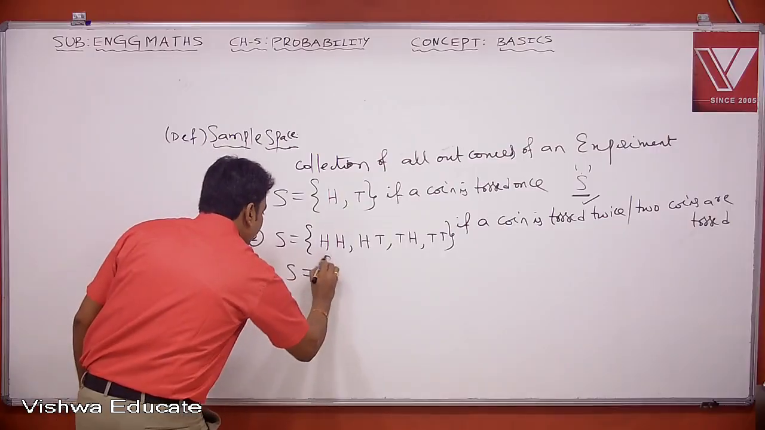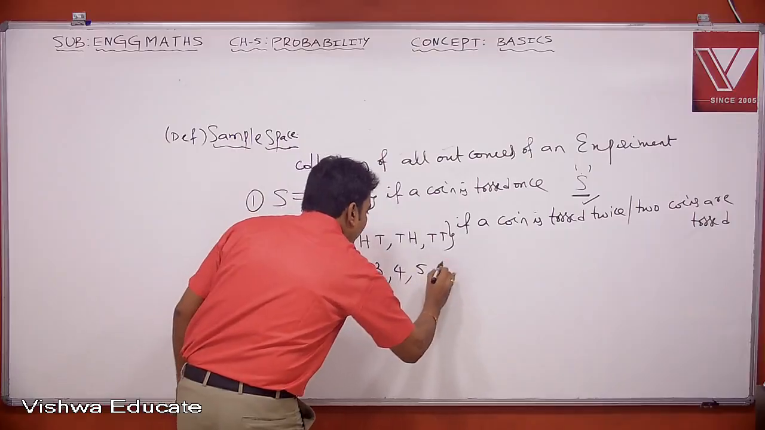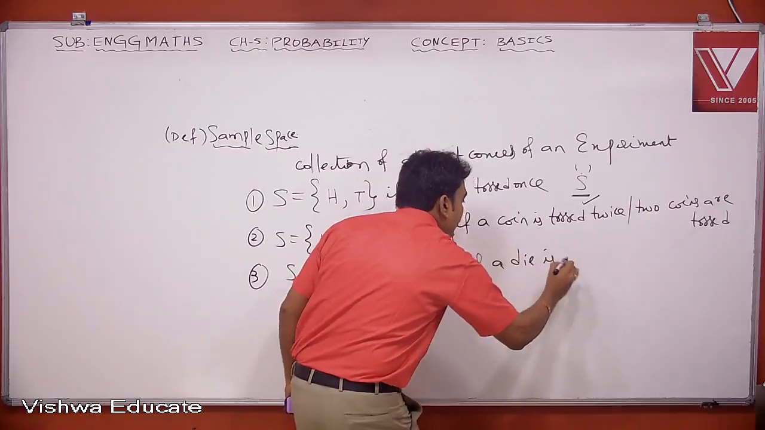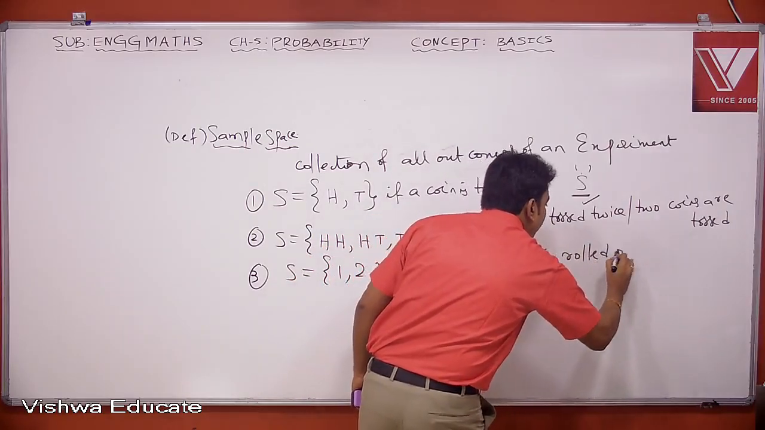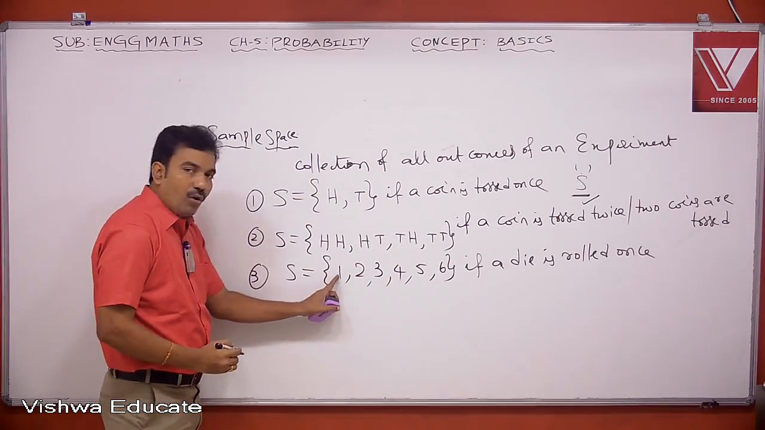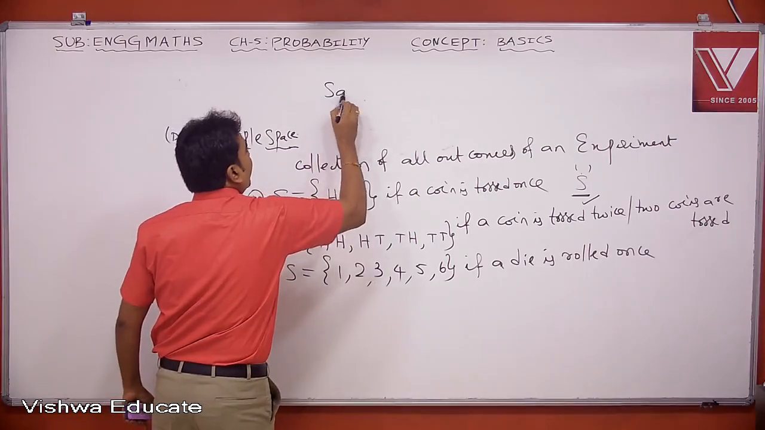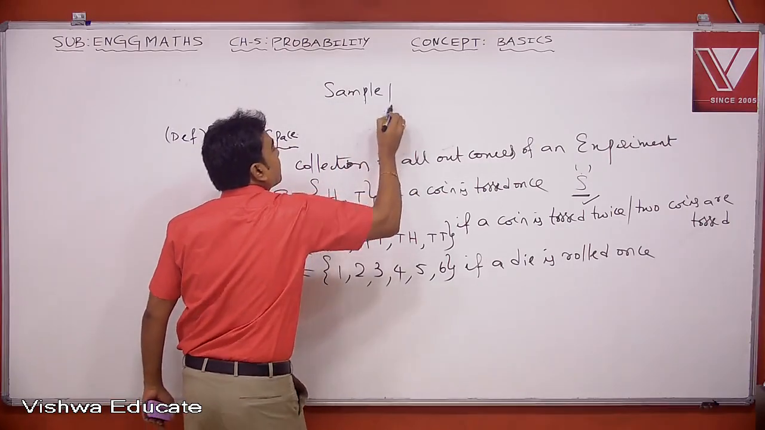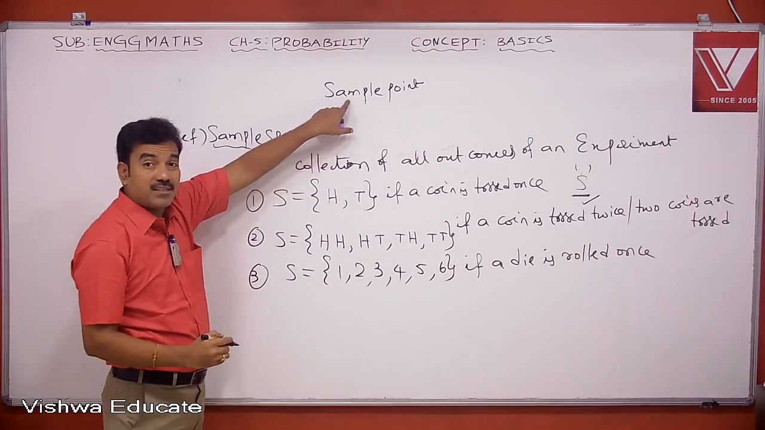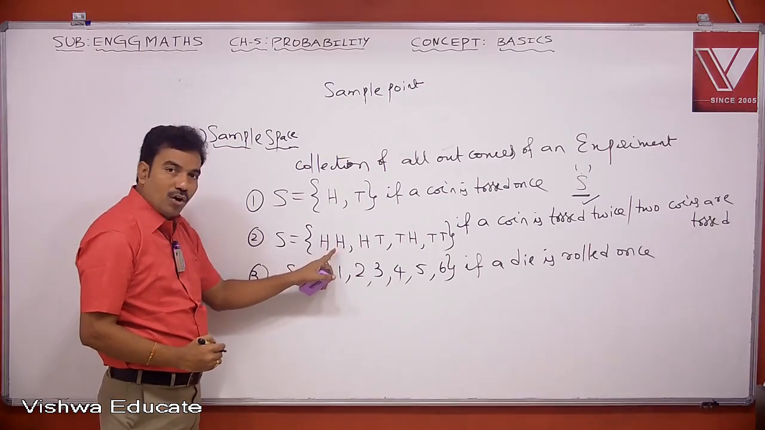Now the third one is related to a die. The sample space S is the set {1, 2, 3, 4, 5, 6} if a die is rolled once. So if I roll a die once, these are my sample points. This can be called an outcome or an event, or you can call it a sample point. Each outcome inside a sample space S is also called a sample point. So this HH you can call a sample point, or outcome, or an event.